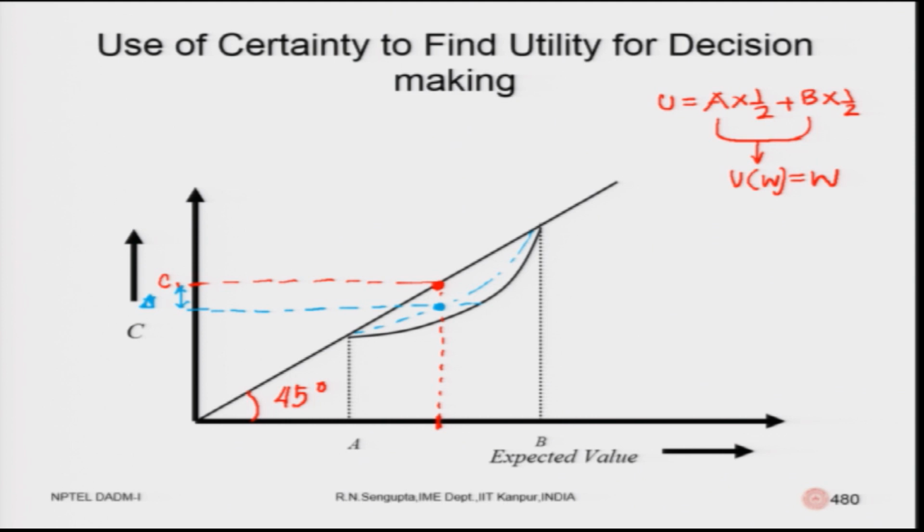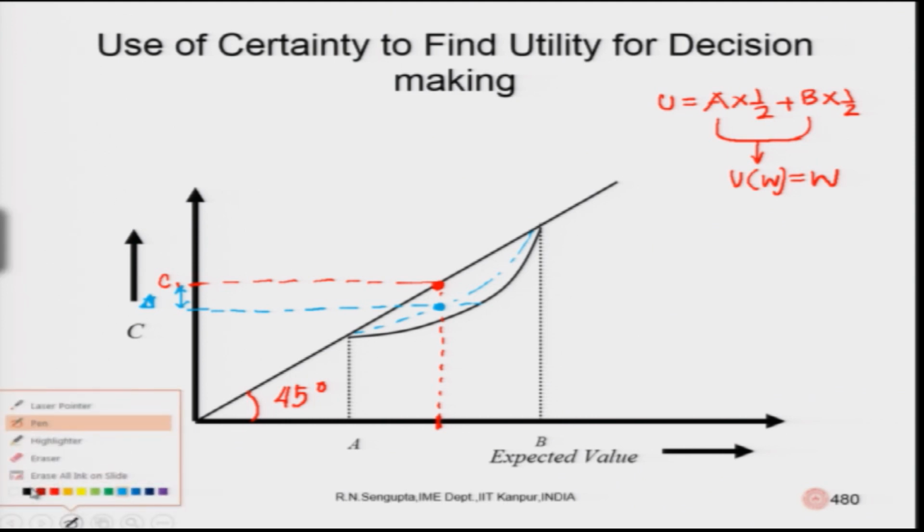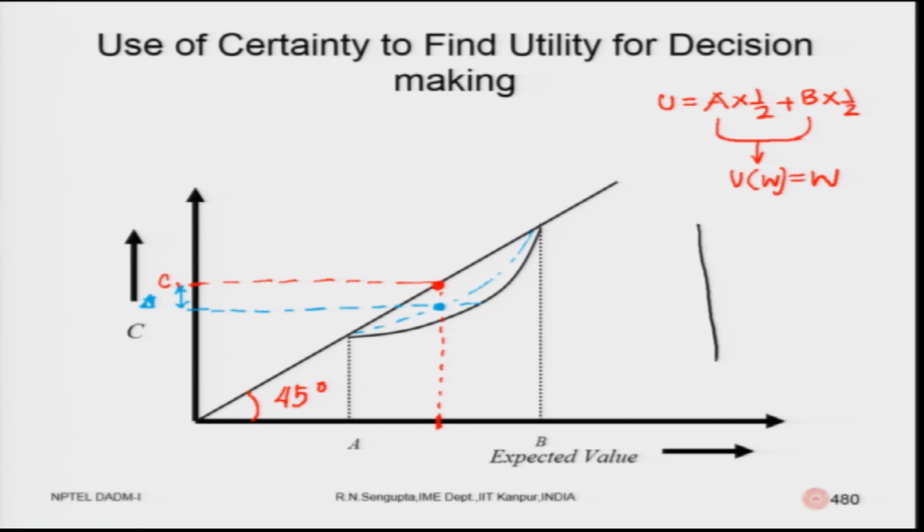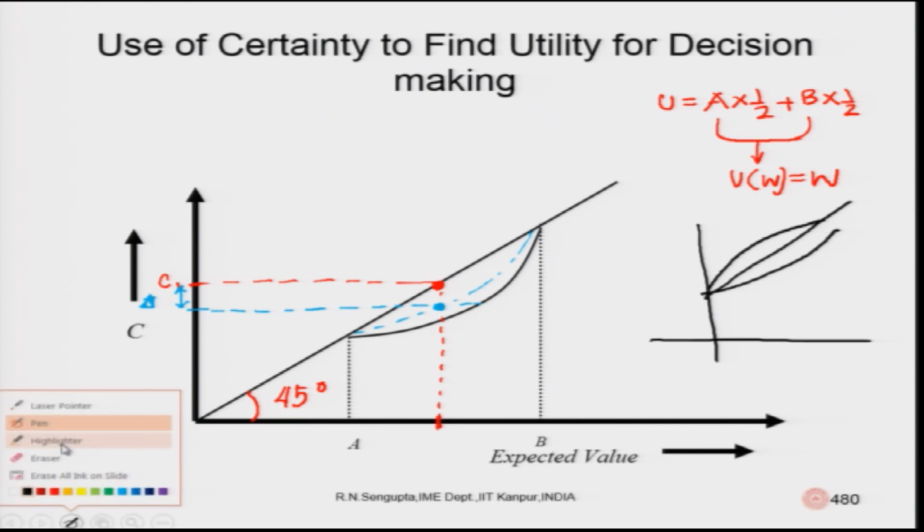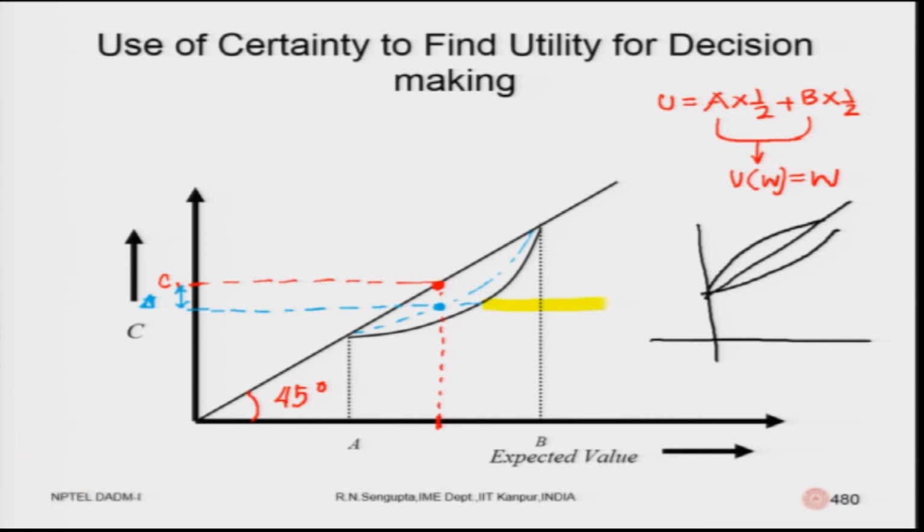If you remember, I had drawn the graph as this: decreasing, constant, increasing. So, this human being would have a utility function which will be like this.